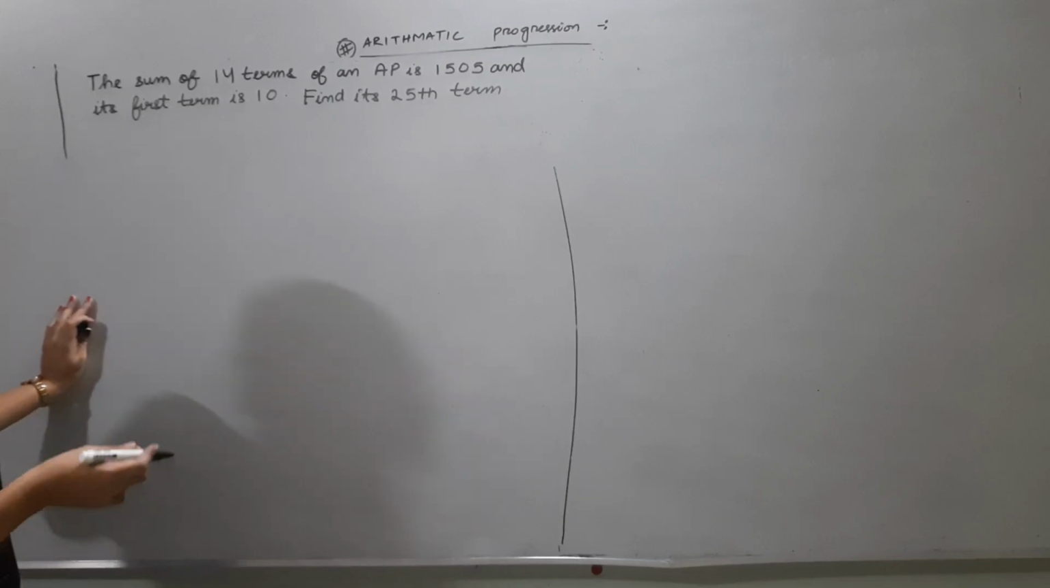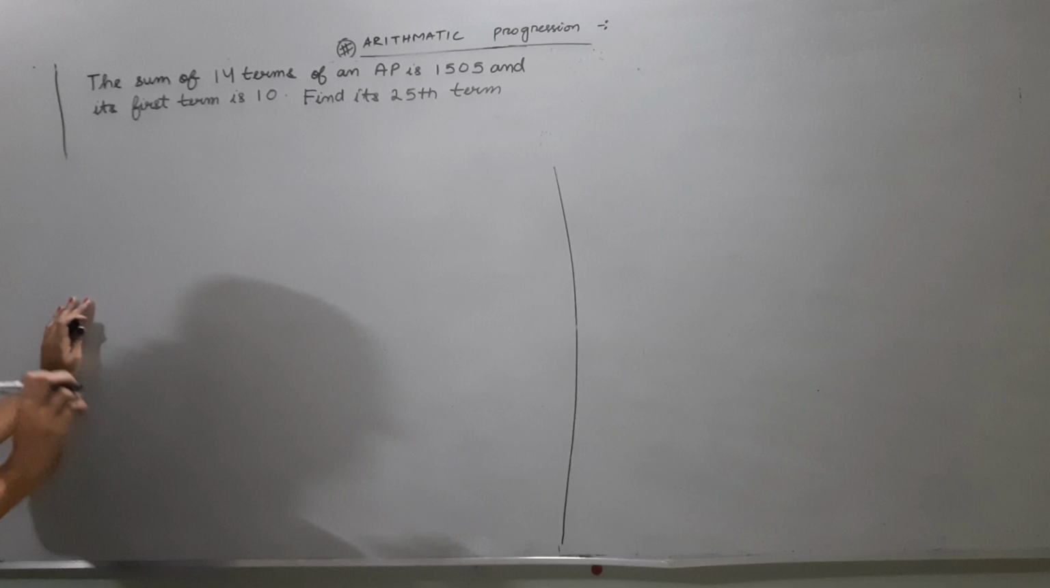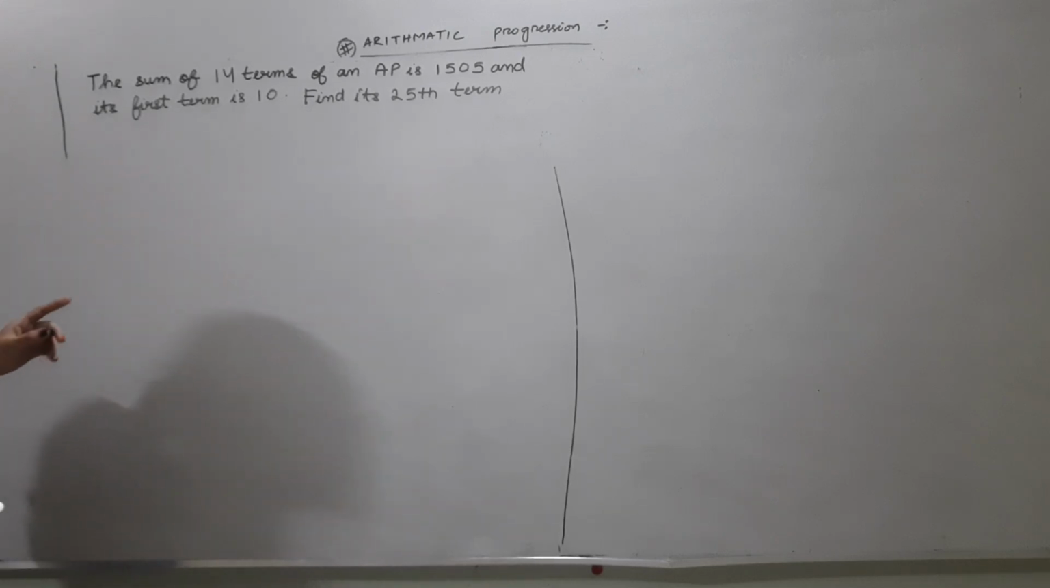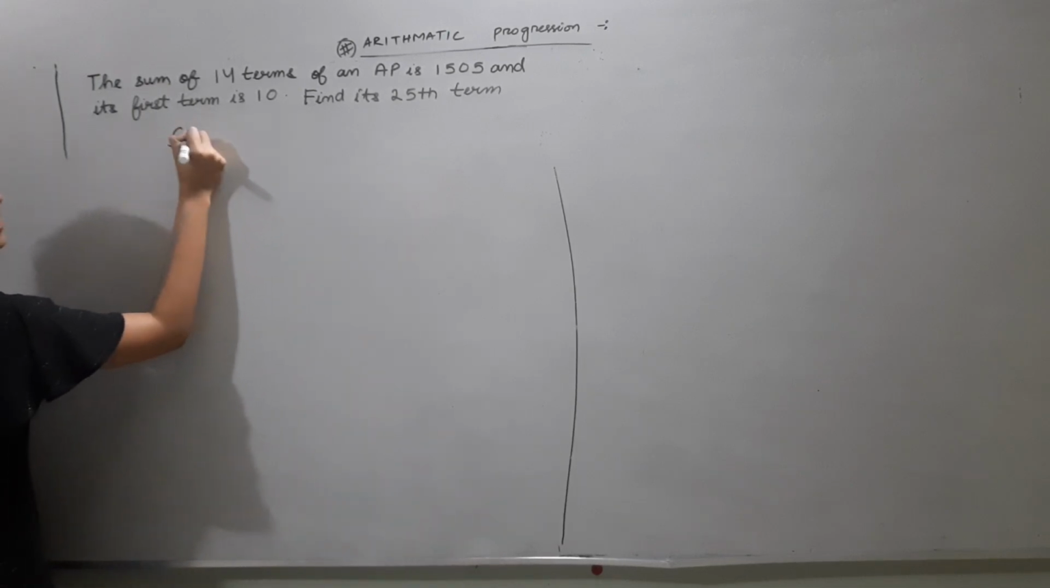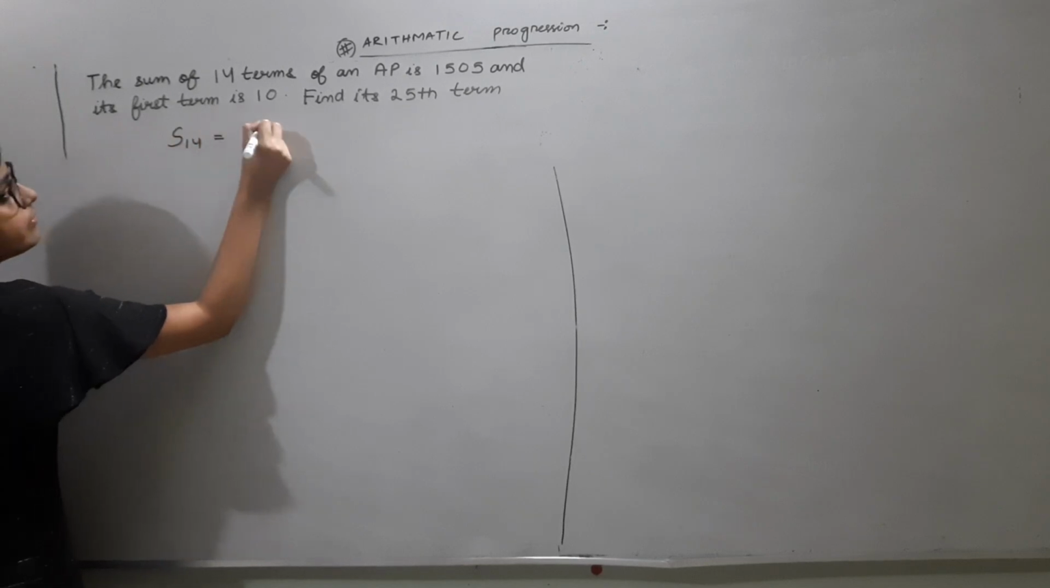So now we shall solve a few questions related to the sum of an AP. It is given that the sum of 14 terms of an AP is 1505 and its first term is 10. Find its 25th term. So the sum of 14 terms is given as 1505.